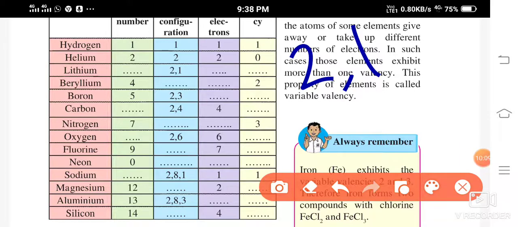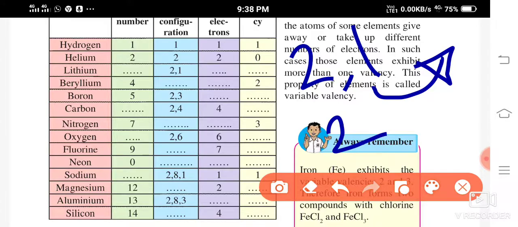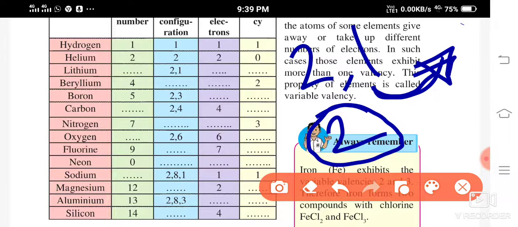But what I want to tell you is: is it easier to take 7 electrons and become 8, or to give away this 1 electron so that only 2 electrons remain in the innermost orbit? Then that shell is completed and the atom becomes stable, like helium. So instead of taking 7 electrons, it is easier for lithium to give away 1 electron.